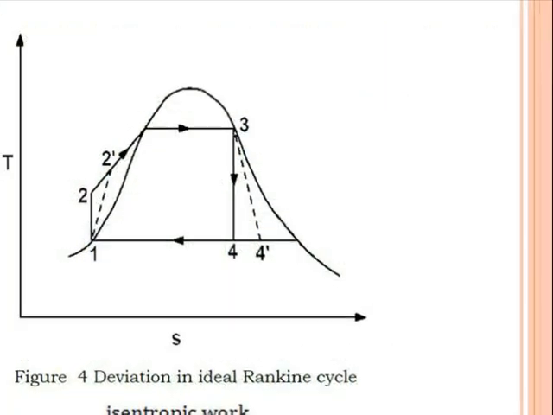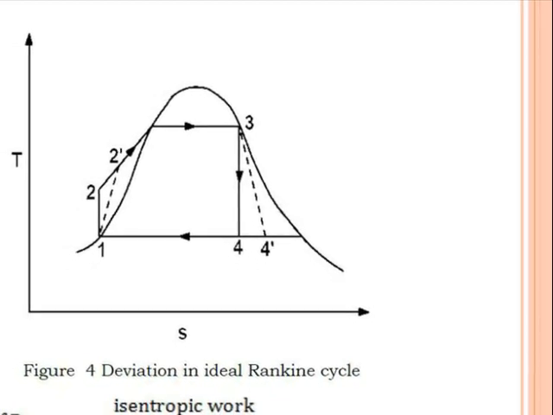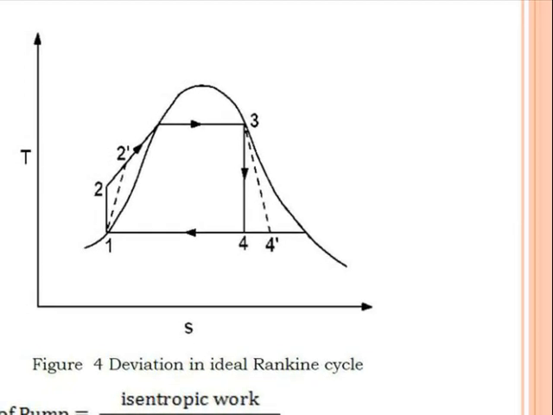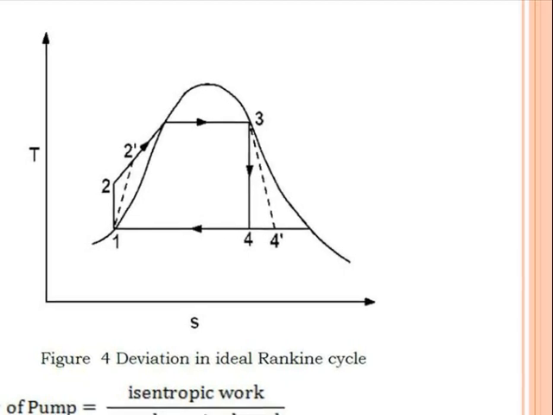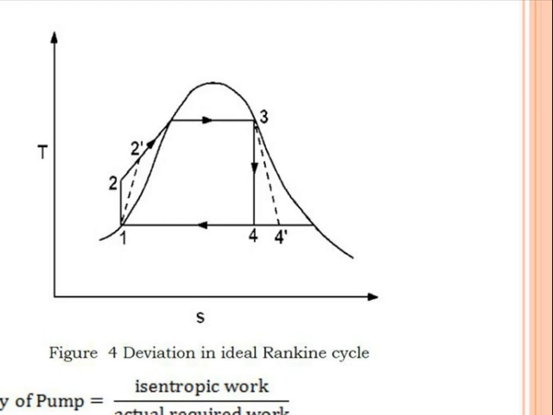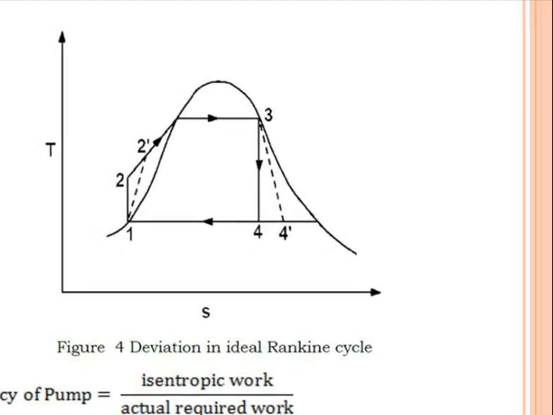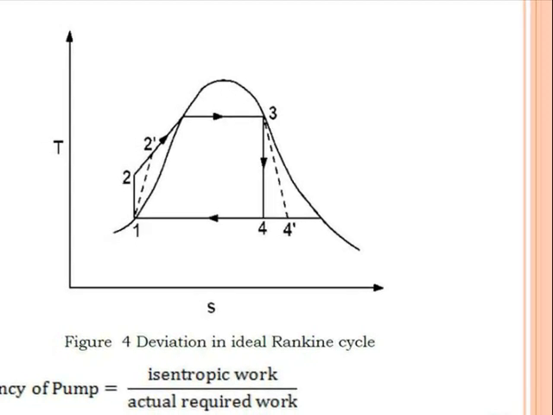Now you can see here 1 to 2 is a pumping process, but 1 to 2 dash is the actual pumping process. So you can see the amount of work which we have to supply in the pump. In the ideal case it is between 1 to 2, but in the actual case we have to supply the pump work between 1 to 2 dash, which is more.